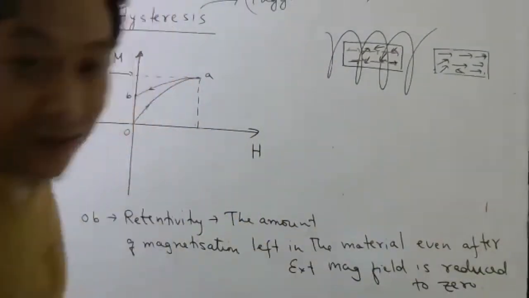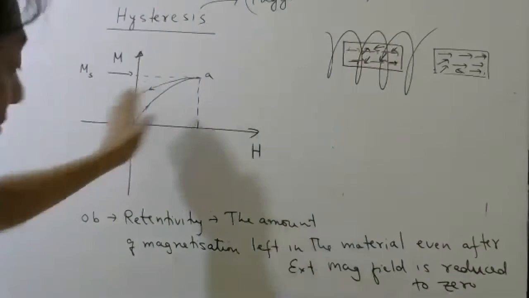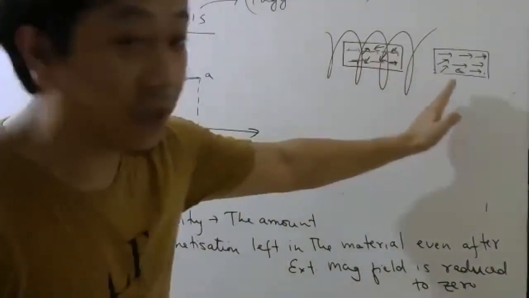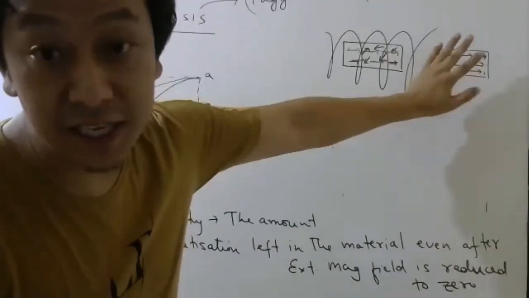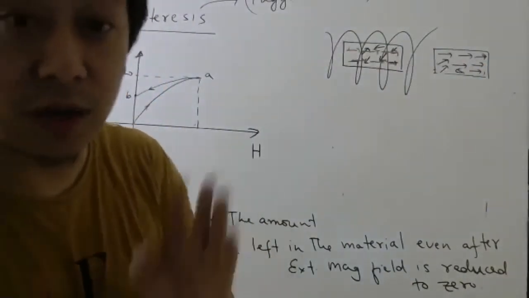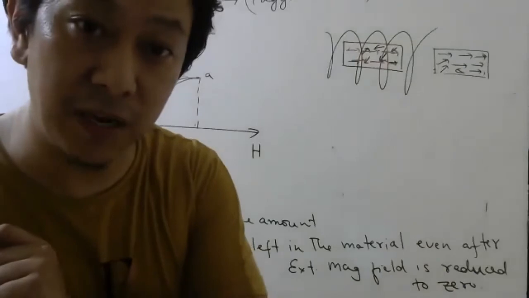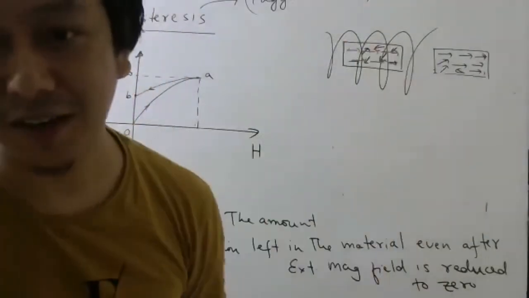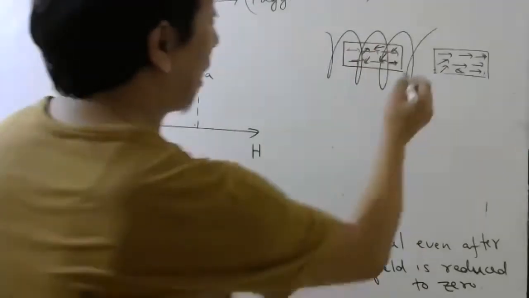Okay. Now listen carefully. Remaining part of the graph also let us complete. Now I told you from here to here some amount of magnetization is left. Now suppose you want to say, no sir, I want to completely destroy the magnetization. Then what you have to do? You have to apply current.